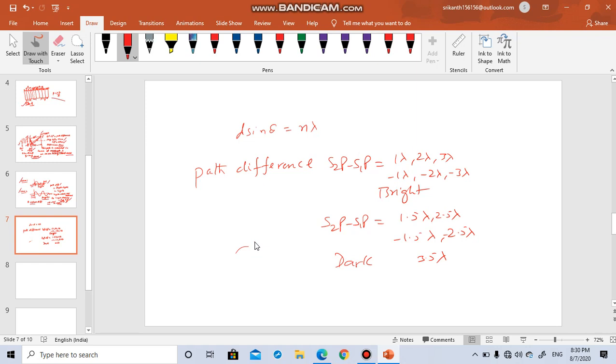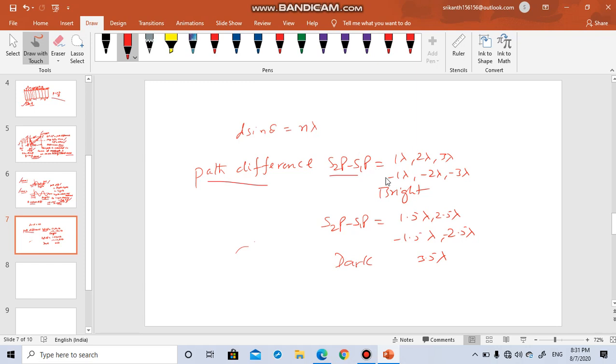Suppose path difference means S2P minus S1P. If your answer comes like 1 lambda, 2 lambda, 3 lambda, or minus 1 lambda, minus 2 lambda, minus 3 lambda, you can say a bright spot has been created.